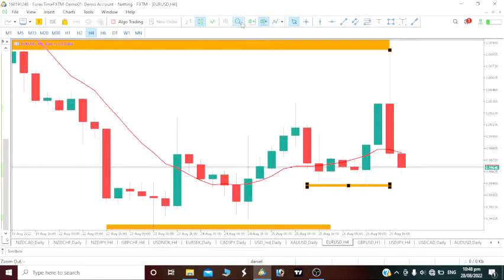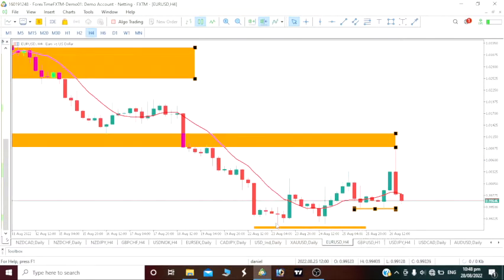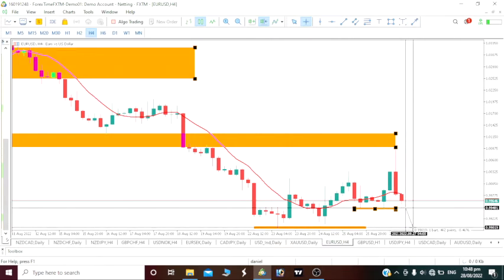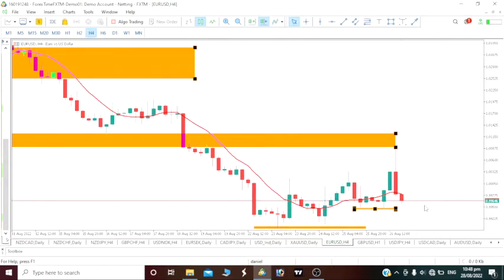So we would want to short it to this level, to our previous lows, which is about 0.99019. So at least for tomorrow alone, we should be able to see a minimum of 40 pips. We should be able to grab a minimum of 40 pips.